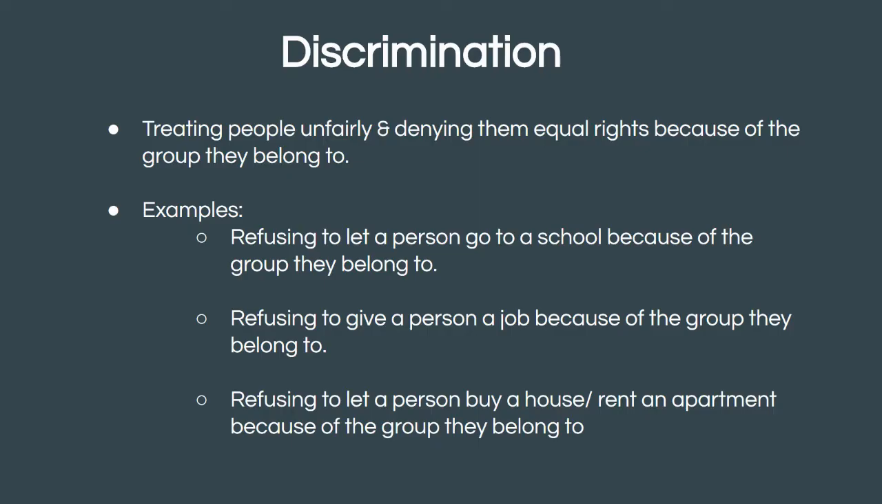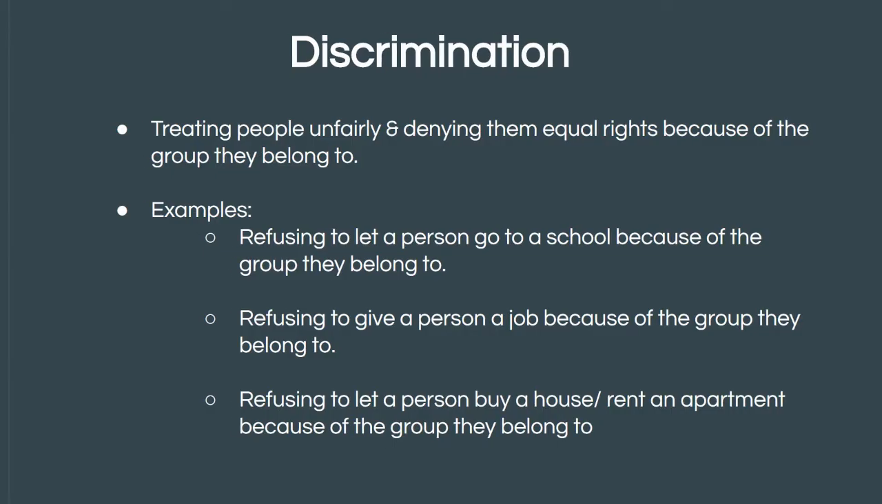And so examples of this are refusing to let a person go to a school because of the group that they belong to. And of course, we know that happened in the United States through most of the 20th century in the South when they segregated schools into white schools and colored schools. Another example would be refusing to give a person a job because of the group that they belong to. This happened a lot with women during most of the 20th century and history before. They couldn't have certain jobs, doctors, lawyers, because people perceived them as not able to do it because of some negative attitudes and stereotypes. And finally, refusing to let a person buy a house or rent an apartment because of the group they belong to is also discriminatory.